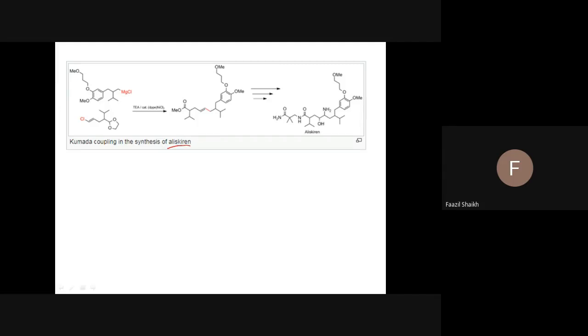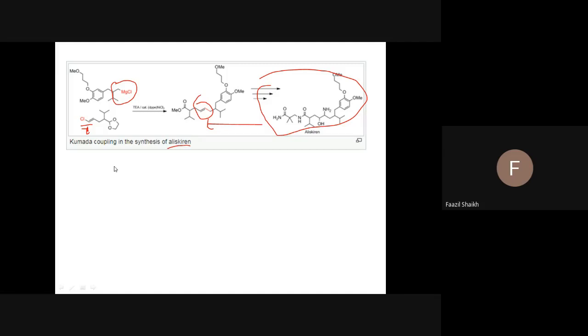Okay? Fine. One reaction is a very simple synthesis of aliskiren, a pharmaceutical drug. You see here, the Grignard is a normal one, and here the vinyl halide is trans. So we know trans always gives trans product. Then further reactions will give the other steps. This is trans because the vinyl halide is trans. So that's the application of Kumada coupling in the synthesis of the aliskiren compound.